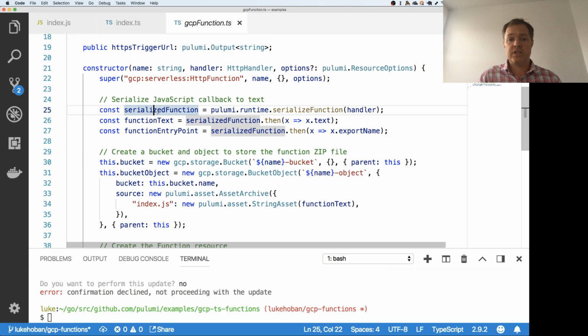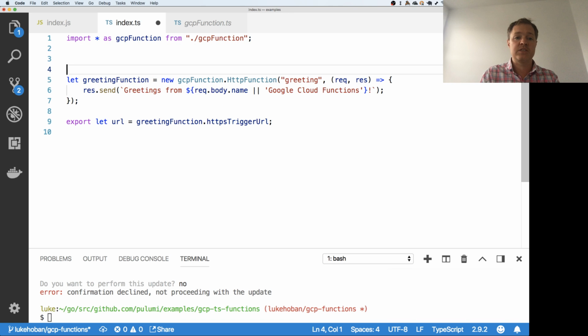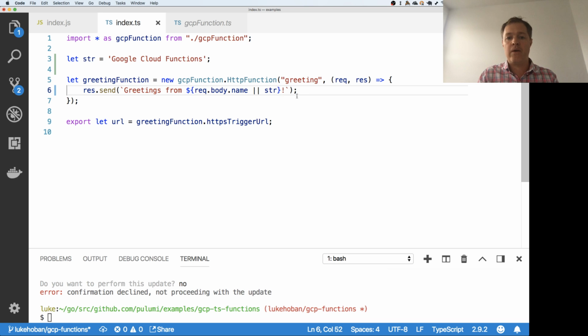Inside it does a few interesting things. So first, we have this underlying capability in the Pulumi runtime to serialize a function. And this is how we turn that handler that the user wrote into a piece of code that can then be stored inside a Google Cloud function. And this is actually non-trivial. Folks think, oh, I'm just going to toString that function in JavaScript or something like that. We go quite a bit deeper here, and we actually capture all of the captured values. So if I had done something like let str equals, I could write this, right? Now I have this free variable here that is captured from outside, but I can use that.